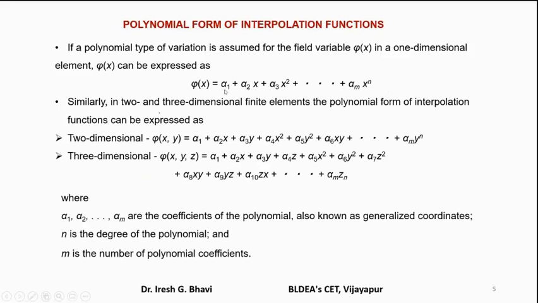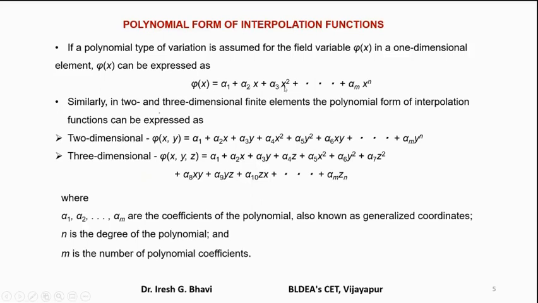Suppose you want a linear, what you do? You use only two terms, alpha 1 plus alpha 2 into x. Suppose you want a quadratic polynomial, you go for three terms, alpha 1 plus alpha 2 x plus alpha 3 x square.